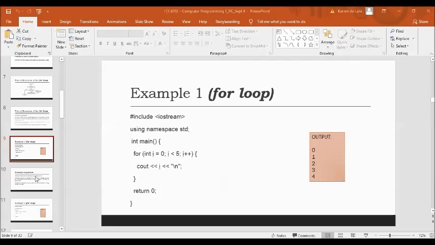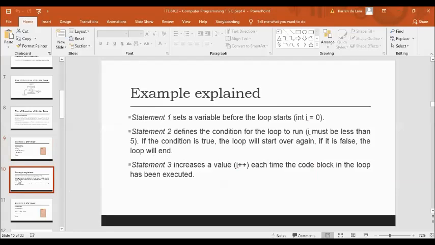Okay, so next. Statement 1 sets a variable before the loop starts: int i = 0. And statement 2 defines the condition for the loop to run: i must be less than 5. So our condition is i < 5, not i <= 5. If the condition is true, the loop will start over again. If it is false, the loop will end. Statement 3 increases a value, i++, each time the code block in the loop has been executed.